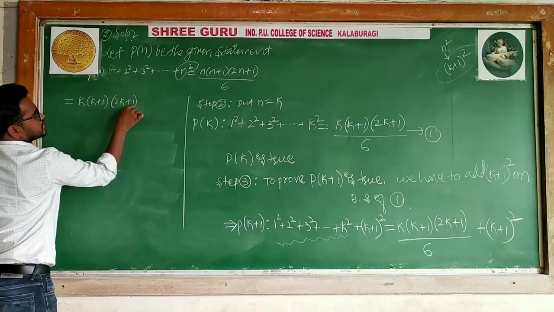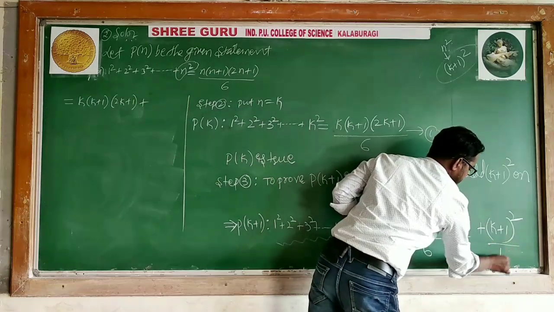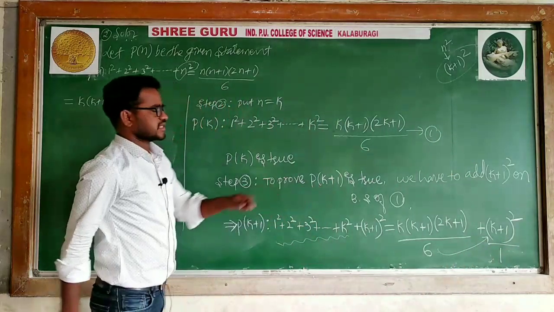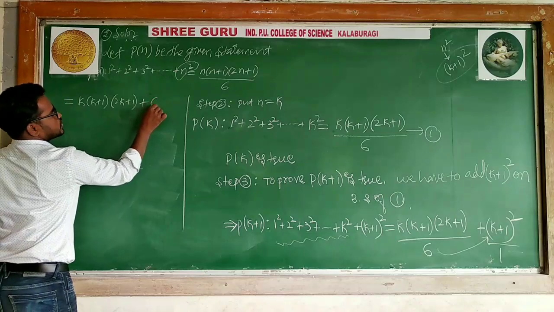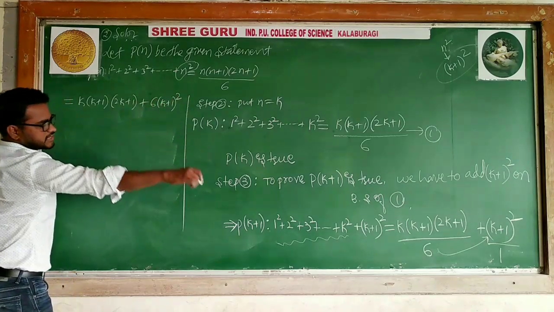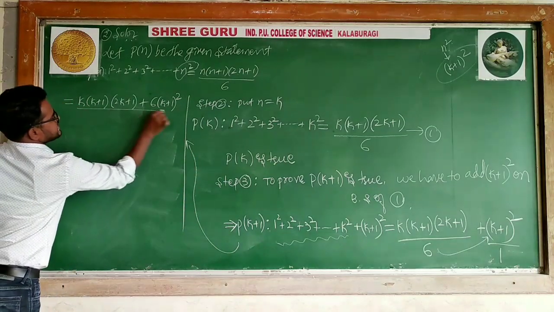2k plus 1 plus, can I say LCM is 6 divided by 1. 6 is the LCM, means 6 I will multiply here. 6 into k plus 1 whole square, that I am writing. After this I am writing here divided by 6.